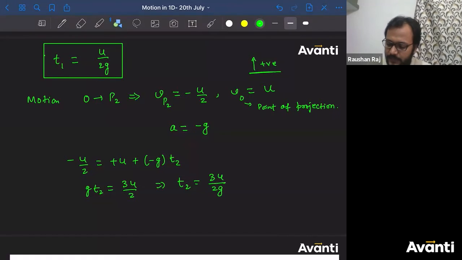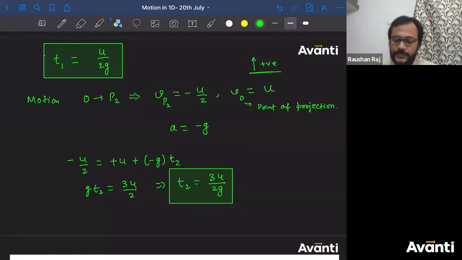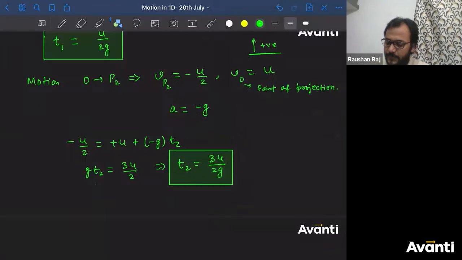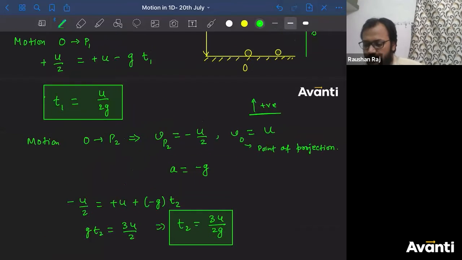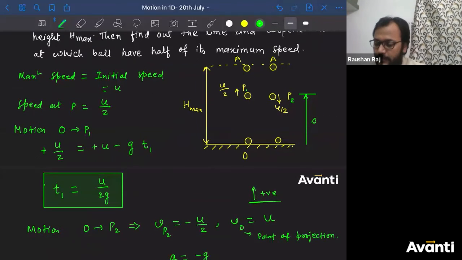U by 2g. And the next time instant is 3u by 2g. So these are two time instants. Tell me, guys, what is the displacement? How will we find the displacement? Which equation of motion do I need to use here? The third one will give us the answer in a very small, simple manner, right?